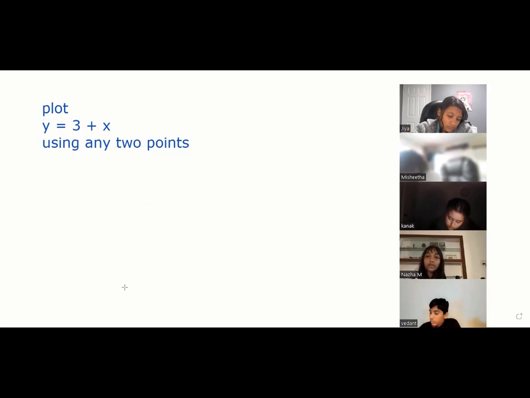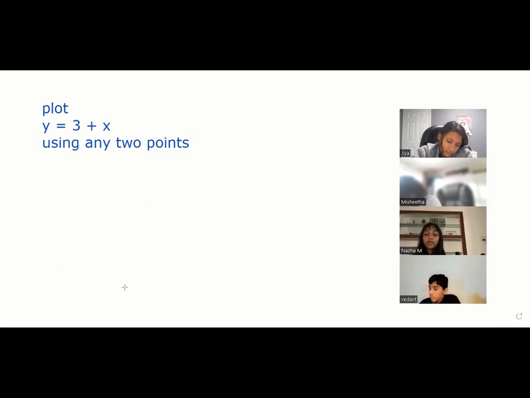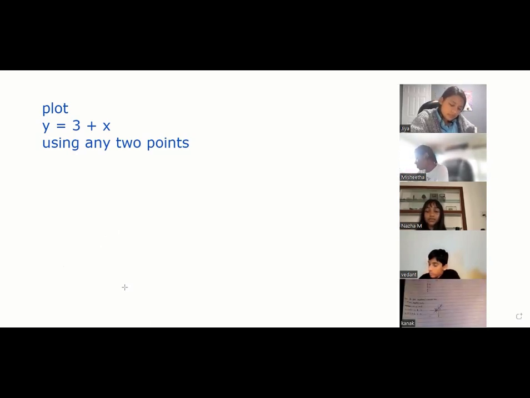Who else? Naja is done fast. Good. Kanak, a little bit nearby, Kanak. And I want everyone to try it out now and then at the homework, because I'm going to give homework also like that. You need to plot on the graph paper, okay? Kanak. Okay, Kanak is very beautiful. Superb. Kanak, good. Yes, Kanak, nice.